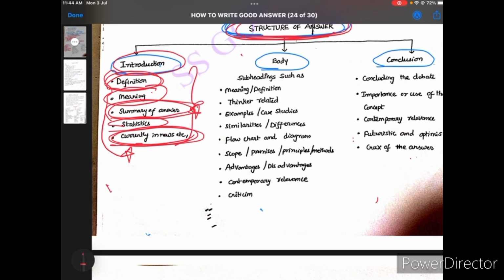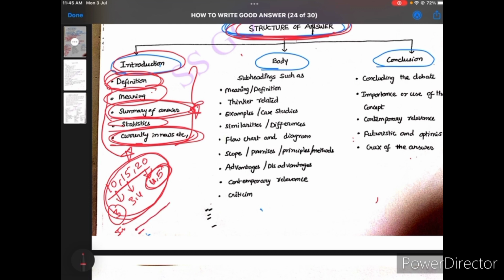And remember, 10 marks, 15 and 20 marks questions. If there is a 10 marks question, write 3 lines of introduction. If it is 15 marks, 3 to 4 lines. If it is 20 marks, 4 or 5 lines, but mostly try to cover 4 lines. This is the introduction part. How many words should you write? In each line you should cover 6 words.